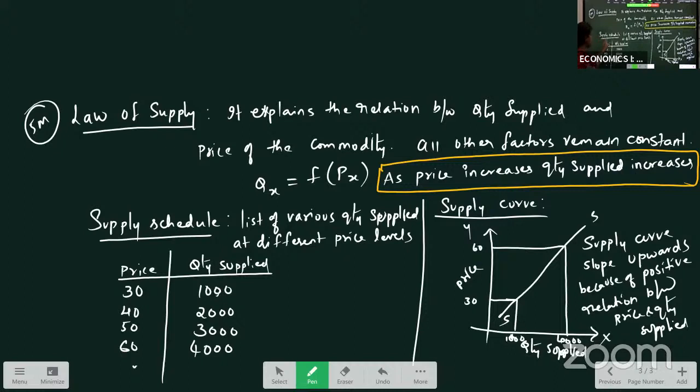Okay. So to explain law of supply, we use supply schedule and supply curve. Supply schedule shows the list of various quantities supplied at different price levels. So that is called your supply schedule. We can see as the price is increasing, supply is also increasing. Now, depending on the supply schedule, we have the supply curve. Supply curve will be sloping upwards because of the positive relation between price and quantity supplied. Okay, so hope you all understood the concept of supply.